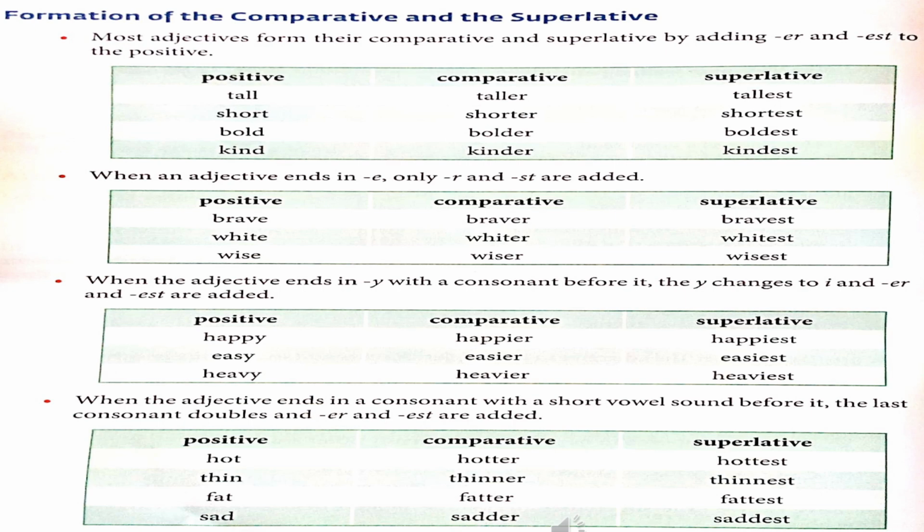When the adjective ends in a consonant with a short vowel sound before it, the last consonant doubles and er and est are added. If the adjective ends in a consonant and before that it has a short vowel, a, e, i, o, u, any one of these, we have to double the last letter and add er or est. Hot, hotter, hottest. Thin, thinner, thinnest. Fat, fatter, fattest. Sad, sadder, saddest.